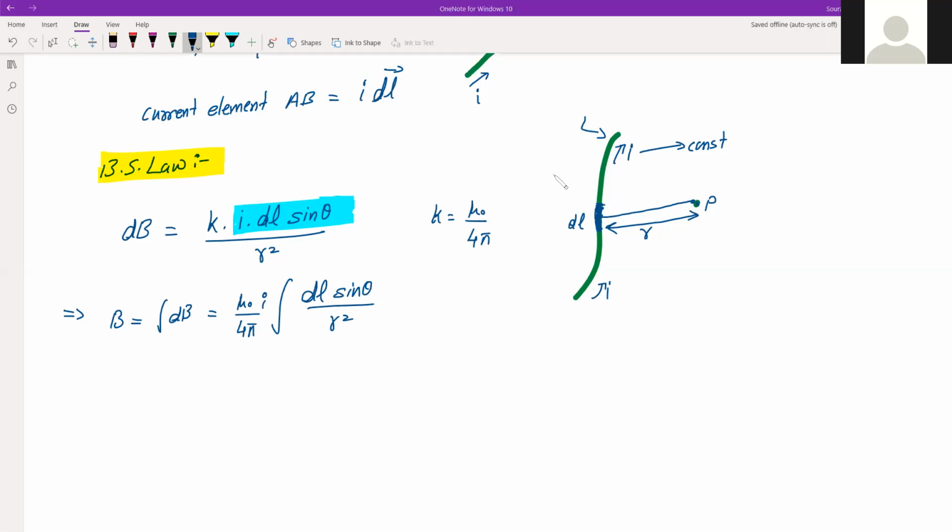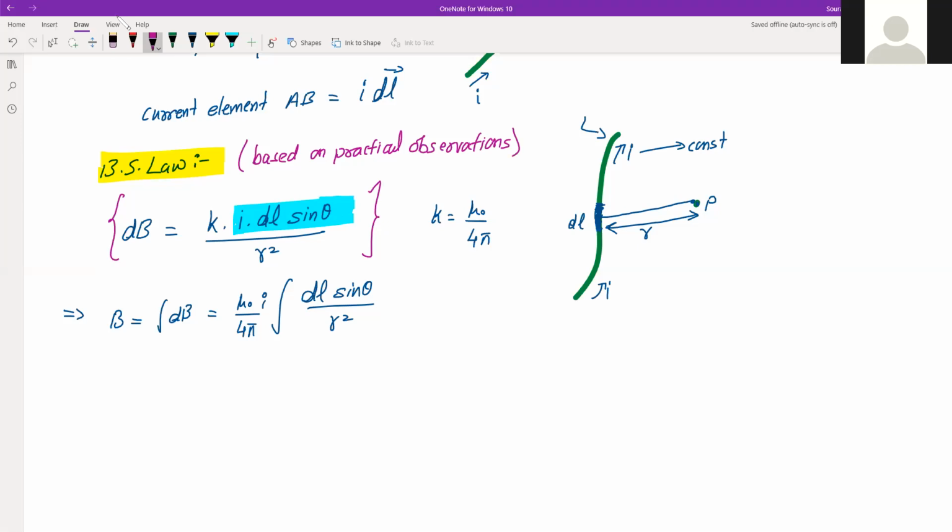The question is, why did I take this I dl sine theta? The answer is, this is Biot-Savart's law, a law which he obviously observed based on practical observations. So from there we got this information.